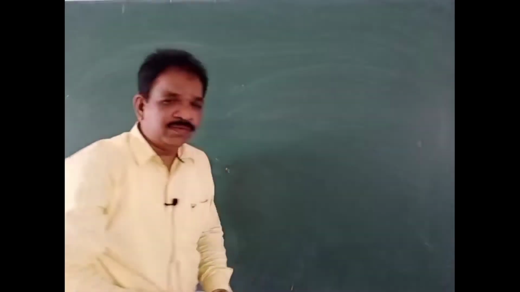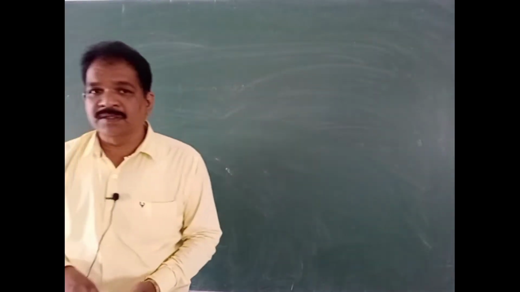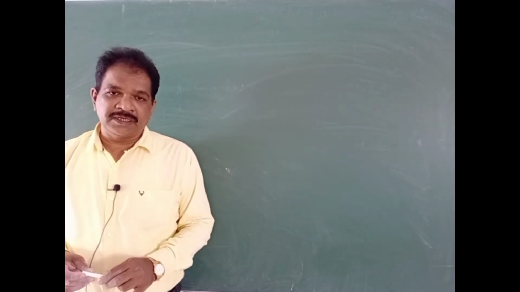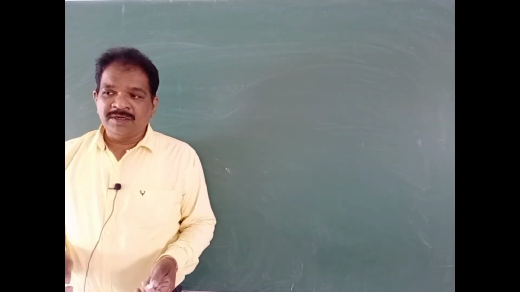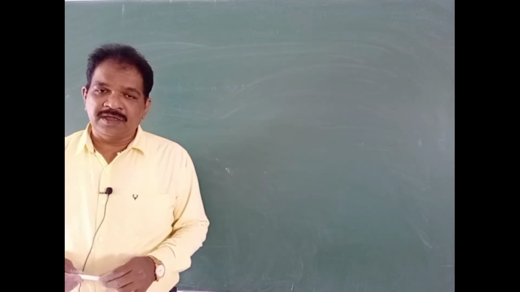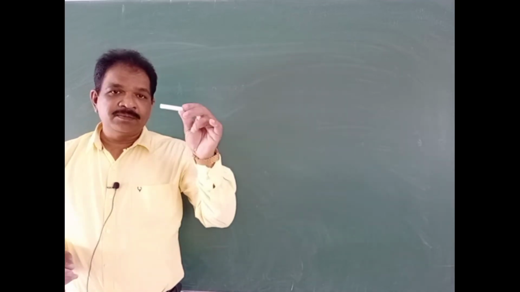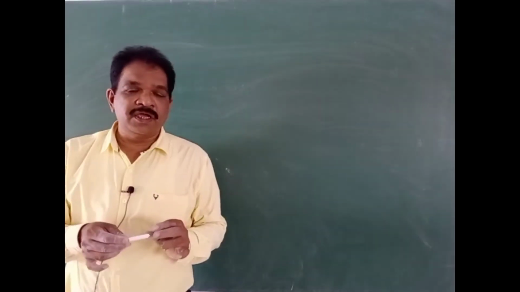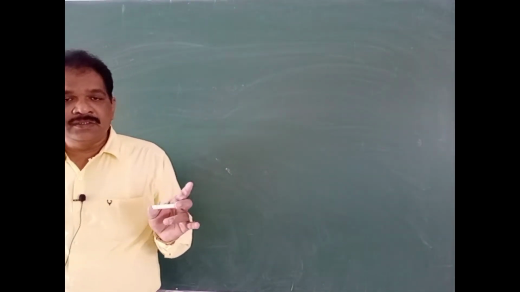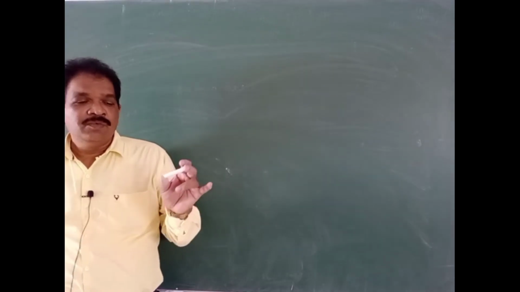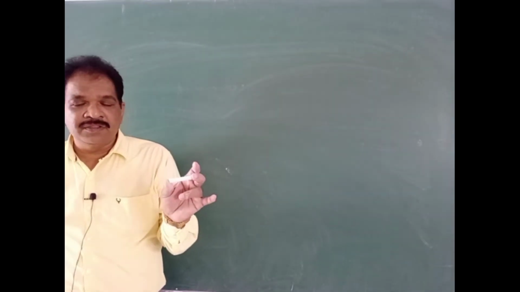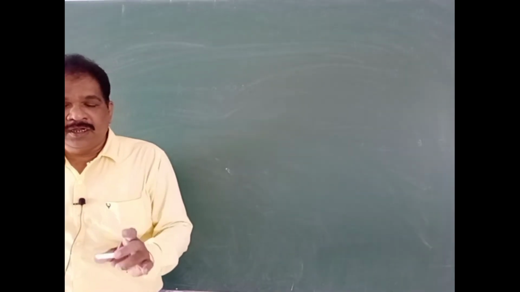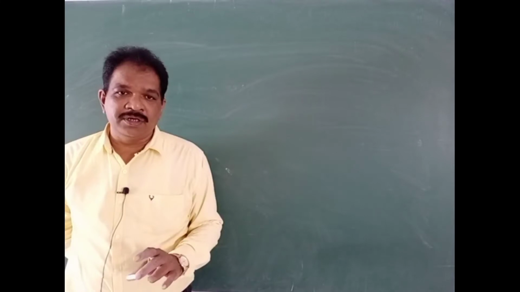It came for you in the units and measurements. Any measurable quantity is called a physical quantity. If we measure anything, that will be called a physical quantity. For example, this chalk piece is there. We can measure the length of this chalk piece, so length is a physical quantity. We can measure the area and volume of this chalk piece, so area and volume are physical quantities.